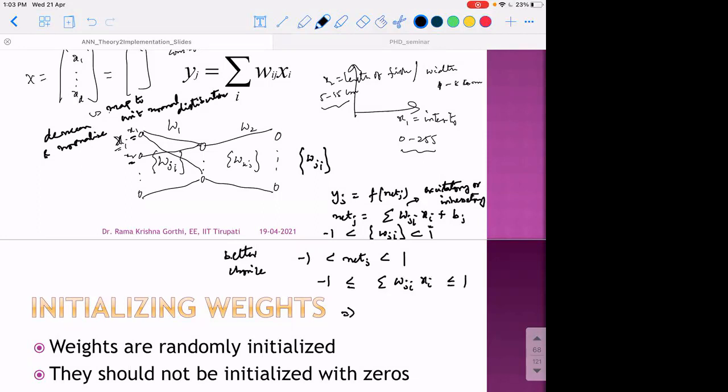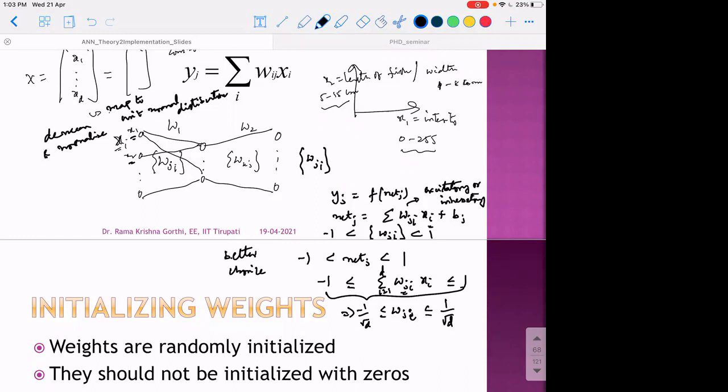With a small mathematical derivation, you can see that for this to be in this range, where i equals 1 to d, the wji's are to be initialized from -1 by root d to 1 by root d. Using a little bit of statistical analysis, we can show that wji's have to be in the range -1 by root d to 1 by root d if we are summing over 1 to d.